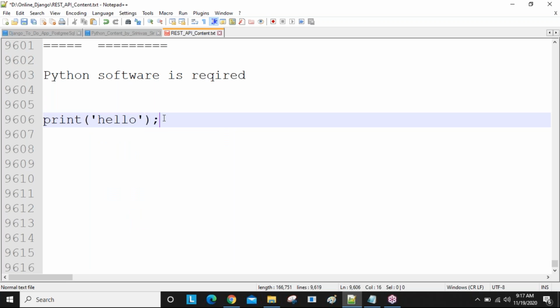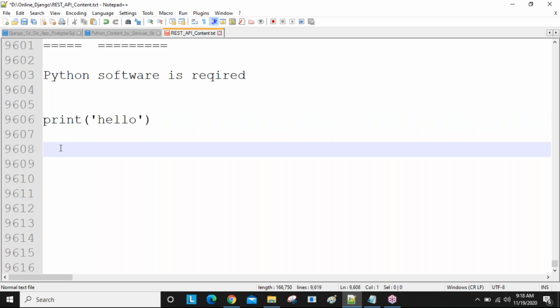Here semicolons, all these things are not required. Some languages use a semicolon at the end of the line. So simply you use the print method to print the hello message. As a Python developer, you need to understand the print method. What is the use of the print method? By using the print method, we print some response on the console. Clear? If you know this print method, then it is enough to print a hello word.